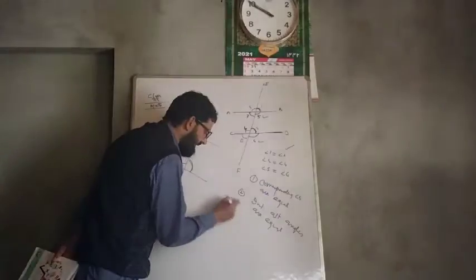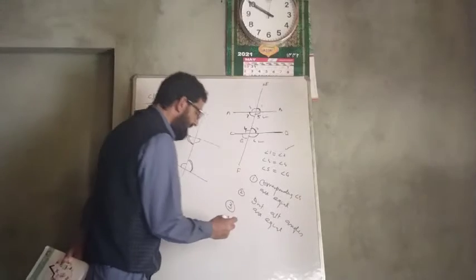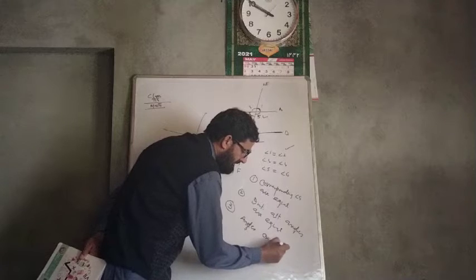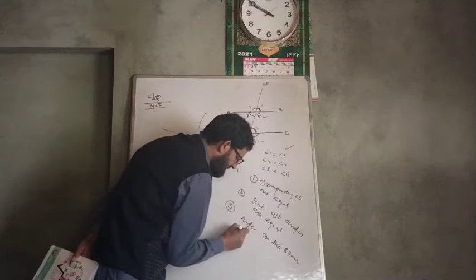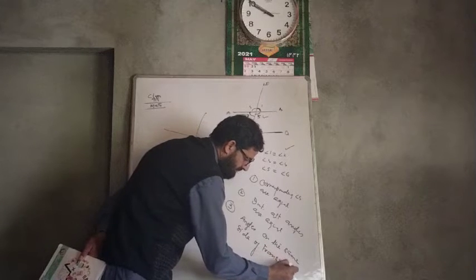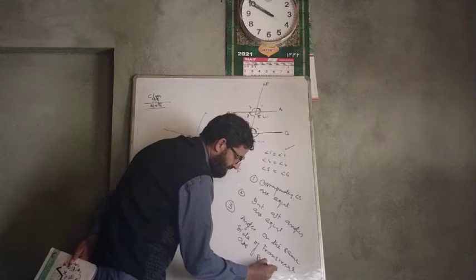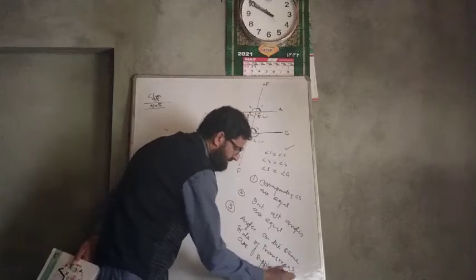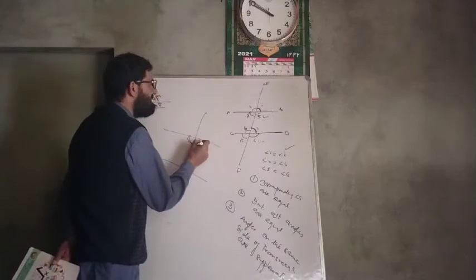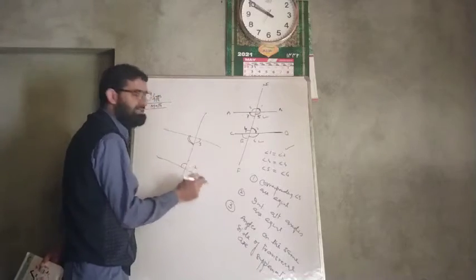Now the third thing about parallel lines: if two parallel lines are intersected by a transversal, then angles on the same side of the transversal are supplementary. Now what are supplementary angles? Angles on the same side of the transversal. Now this angle and this angle, the sum of these two angles is equal to 180.